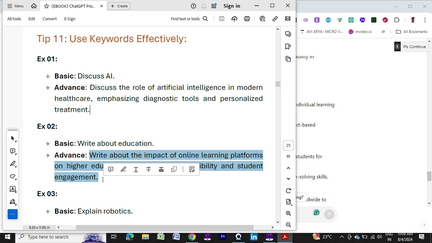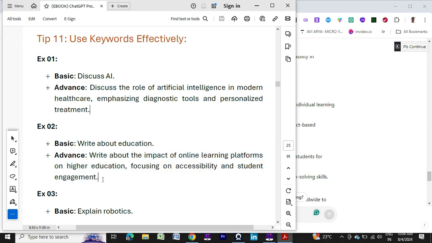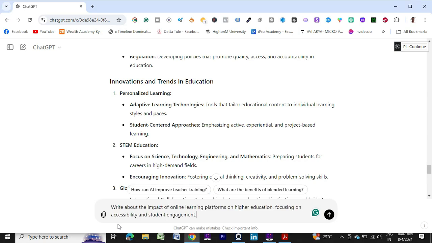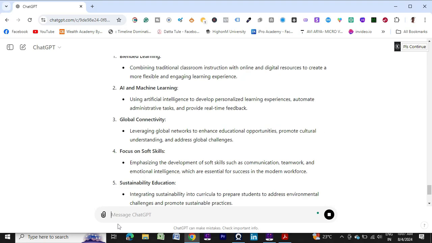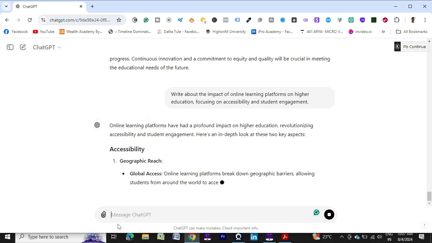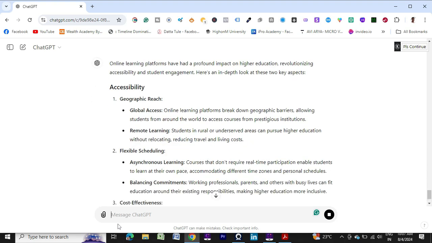So I want to know about higher education and the online platform. These two main keywords are there. And keep in mind, I'm telling ChatGPT to keep in mind accessibility and student engagement. Highlight these 2 points also, focusing on accessibility and student engagement. So let's see how it responds. It will provide me the to-the-point answer. So accessibility, I wanted to know accessibility.